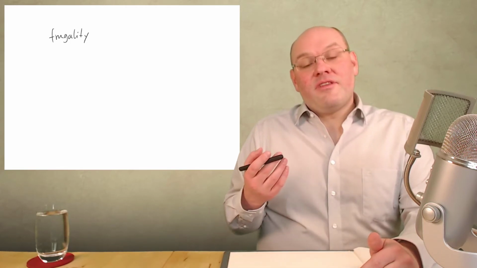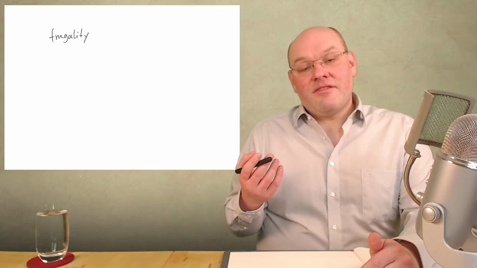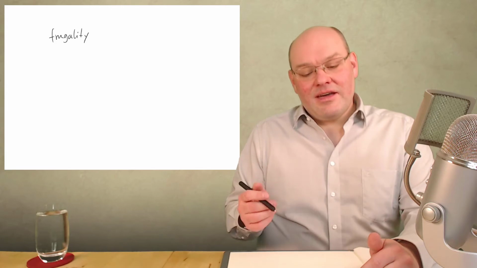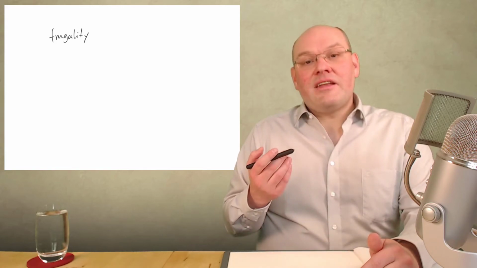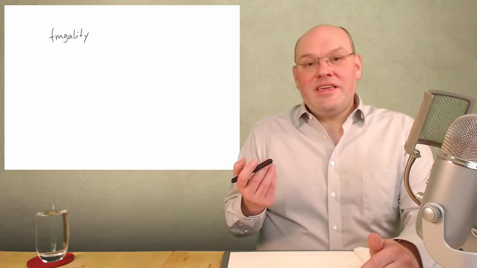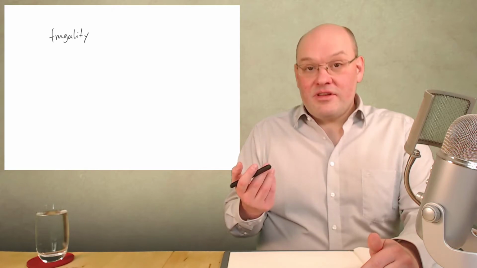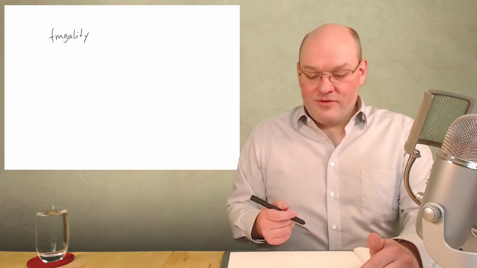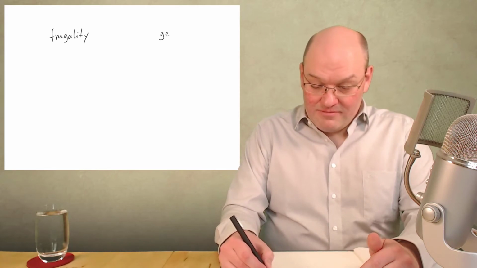Now, the first basic aspect of the square is that this value, frugality, cannot stand on its own. It needs a counterpart. It needs a sister value that is also positive but opposed to frugality. So this would be generosity.